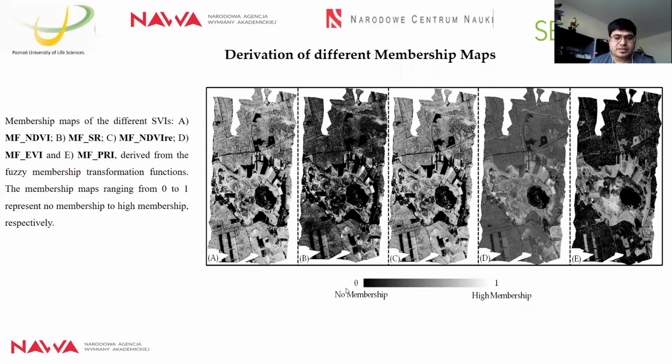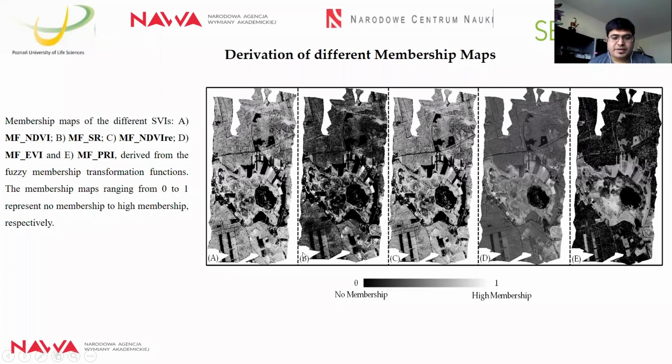Here you can see the membership maps. The fuzzy process is always between 0 and 1, so we received different membership maps of the input variables NDVI, simple ratio, NDVI RE, EVI, and PRI that range from 0 to 1. A value of 0 indicates no membership, and 1 is high or absolute membership.